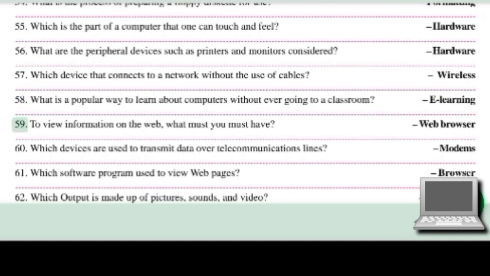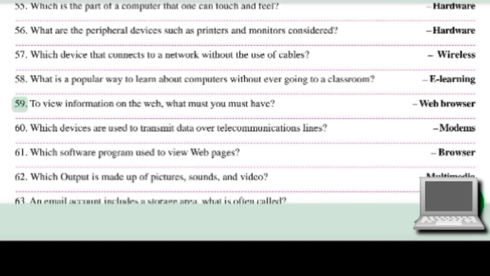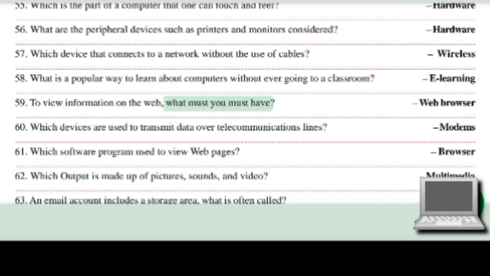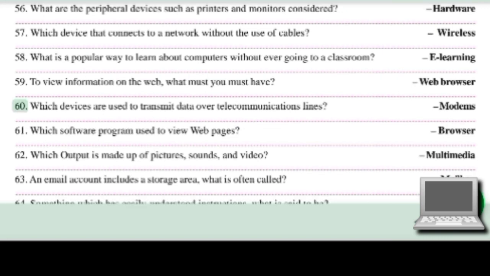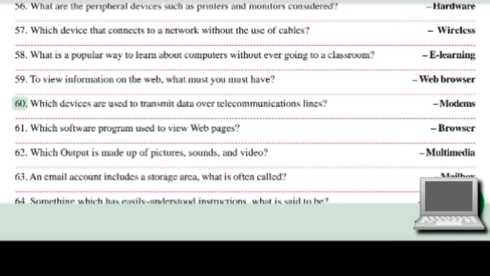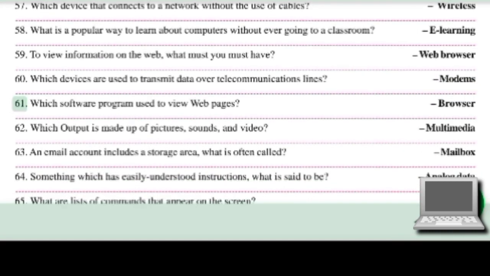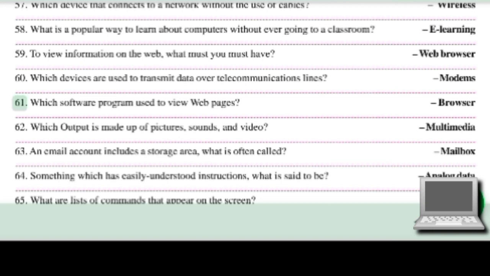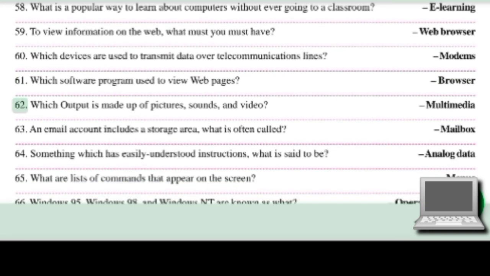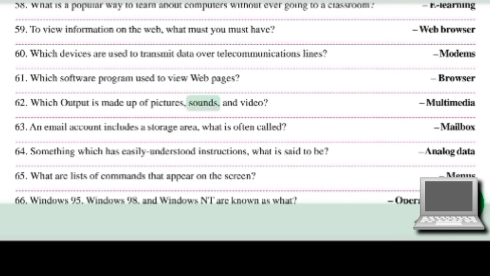E-learning. 59. To view information on the web, what must you have? Web browser. 60. Which devices are used to transmit data over telecommunications lines? Modems. 61. Which software program is used to view web pages? Browser. 62. Which output is made up of pictures, sounds, and video?